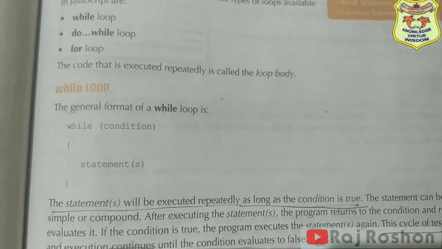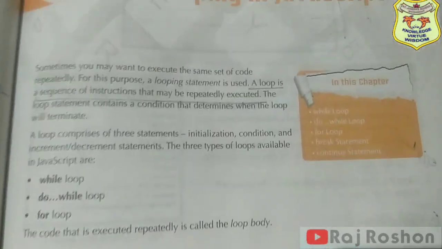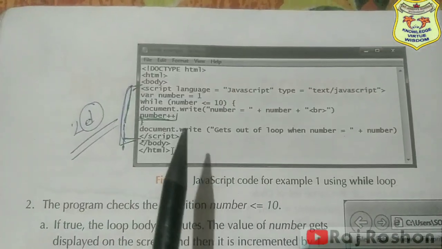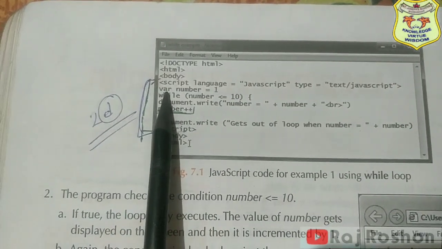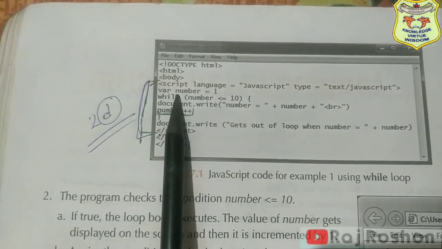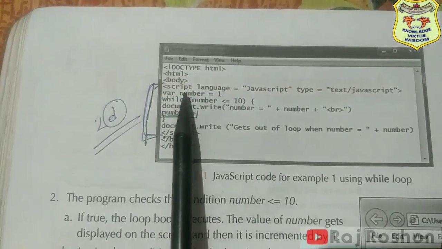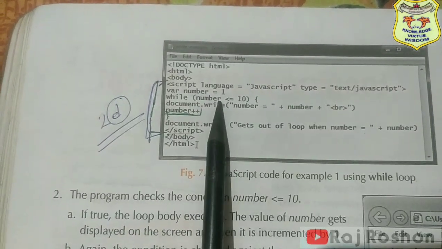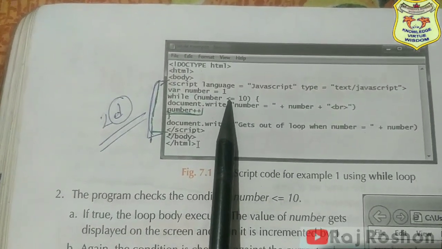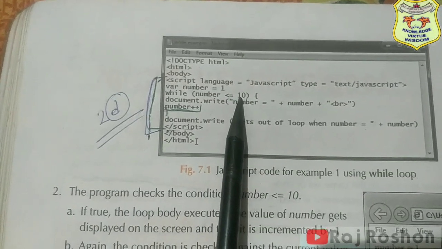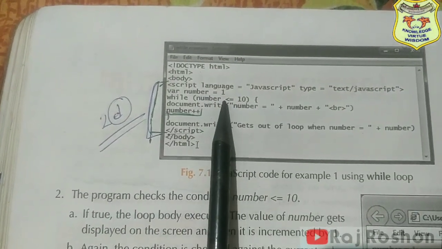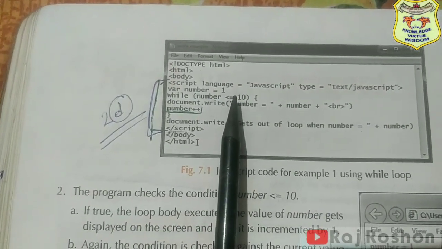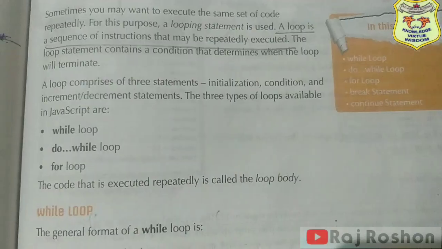If you can see here in the next page, examples are given. I will take you to the next page. So see this code: variable number equal to 1. So number initialization is 1, and this is the condition. Okay, condition is what? It will be smaller than or equal to 10. While the number is smaller than or equal to 10, till then the code will run.